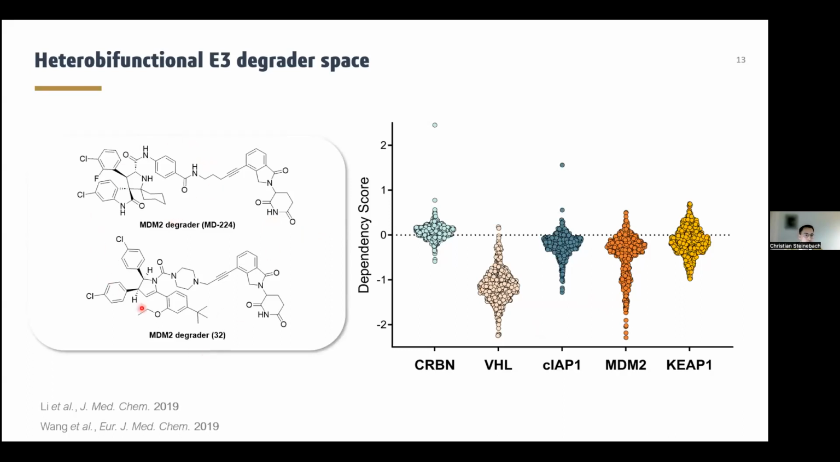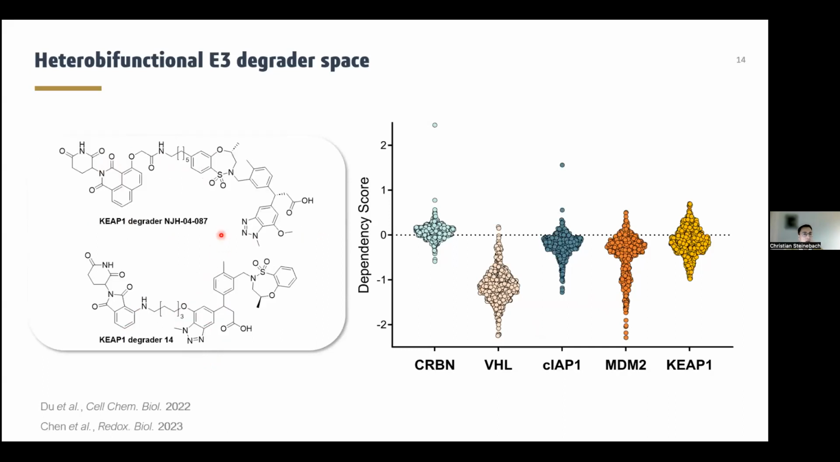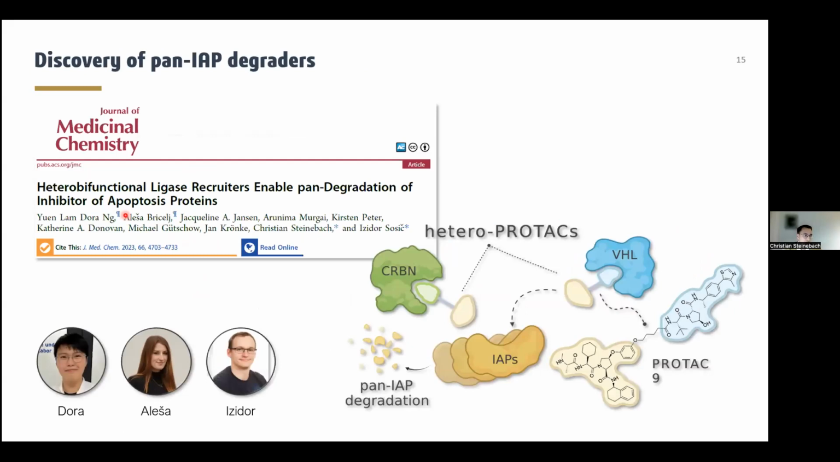For instance, these two MDM2 degraders were described that are also therapeutically interesting. Recently, also these key Bonn degraders have been published. However, a match between two different E3 ligases that still had to be played was the following one. We recruited VHL or cereblon to different IAP members with a heterobifunctional molecule, and this leads to a pan degradation of the IAP members.